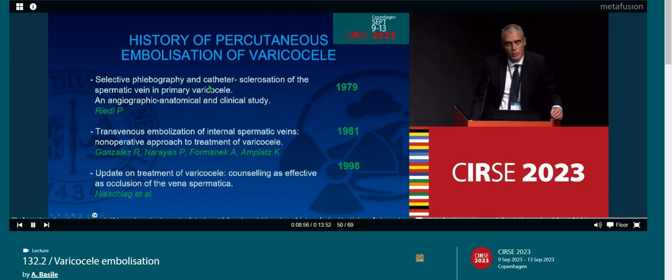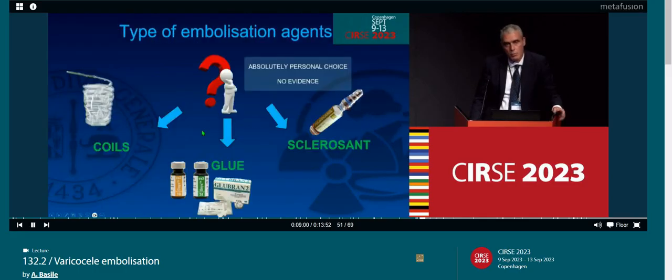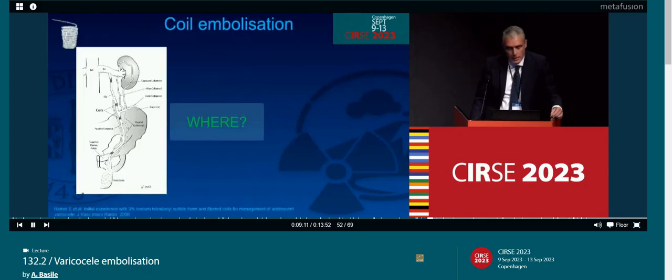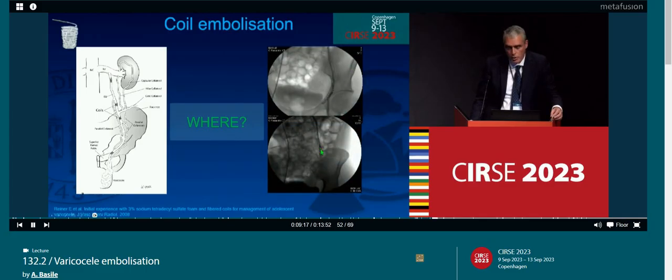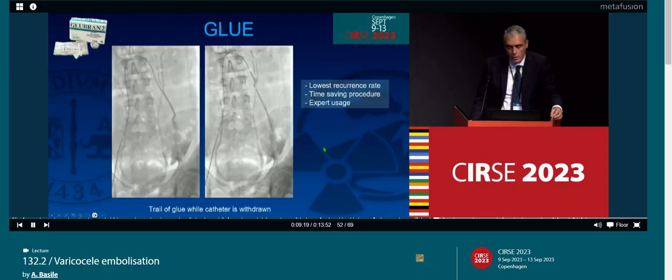Regarding the embolization, it started in 1979, and nowadays we have three main types of embolic material. Absolutely personal choice. There is no evidence that one material is more effective than another one. Some tips: for example, for coils, we have to reach the distal portion of the spermatic vein, and we should reach the region of the collateral.